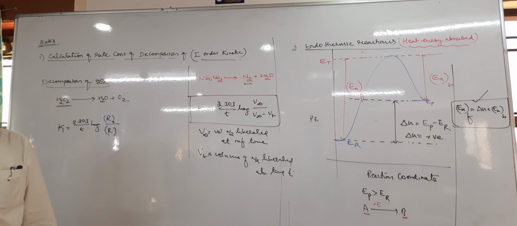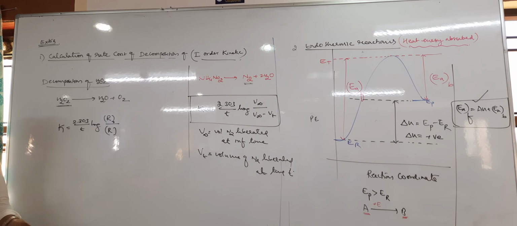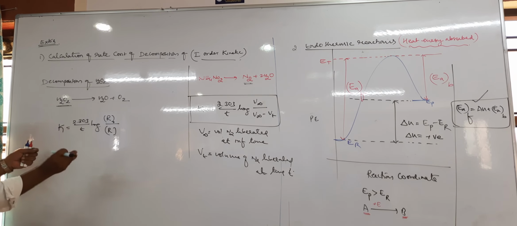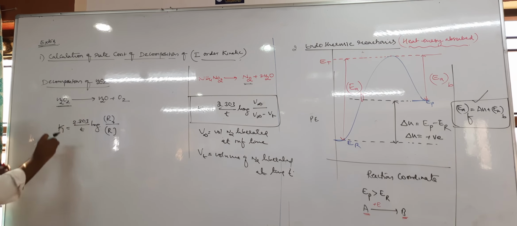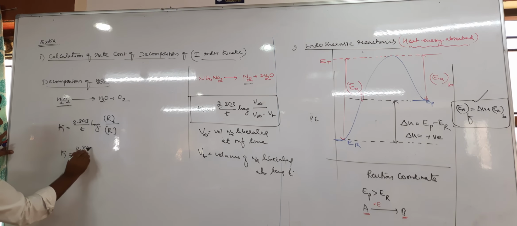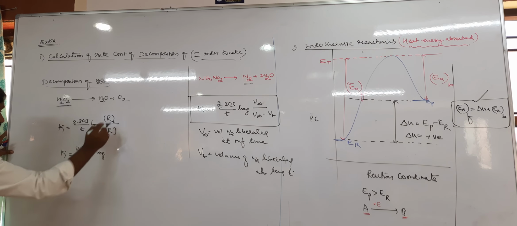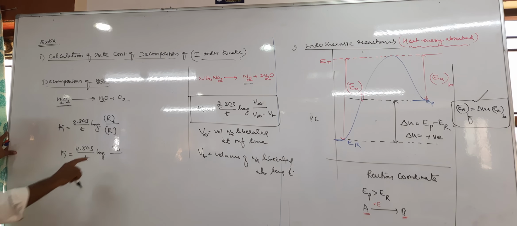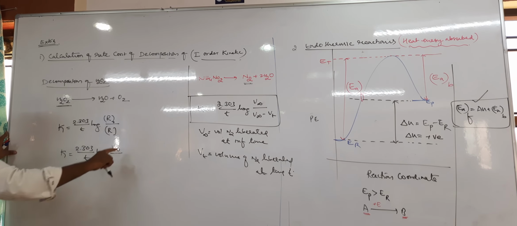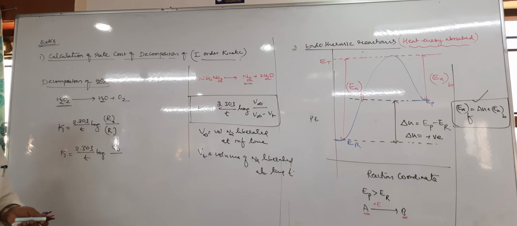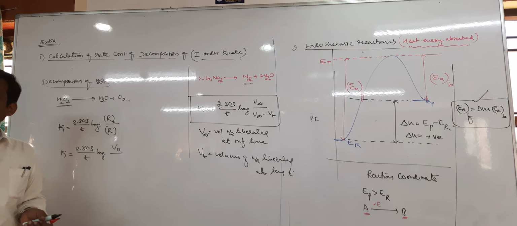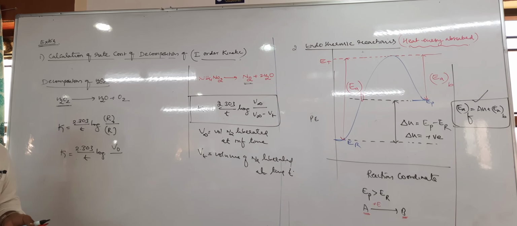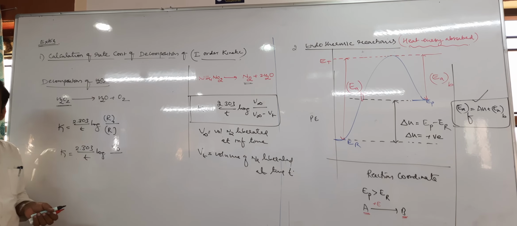But I want to take volume, not the volume of H2O2. I want to take the volume of KMnO4 because KMnO4 reacts with H2O2. Therefore I can also write K equal to 2.303 by T log, instead of R naught you can write V naught. Once I told you, this R naught by R concentration can be replaced with any term: mole, molarity, normality, even rotation, specific rotation.